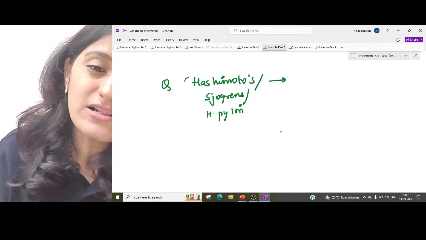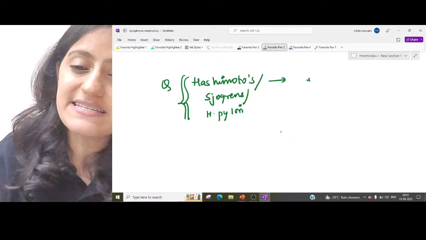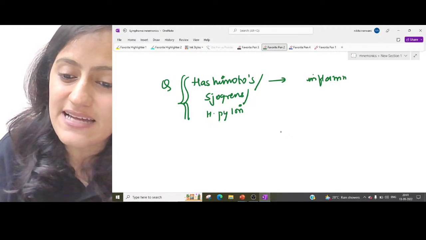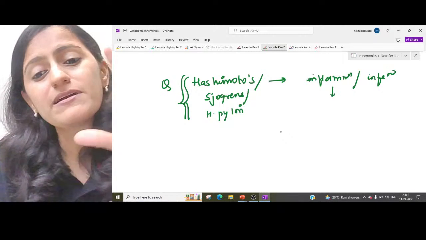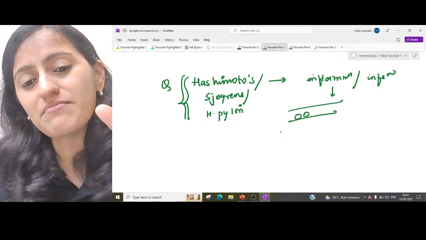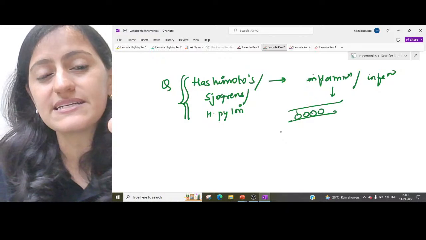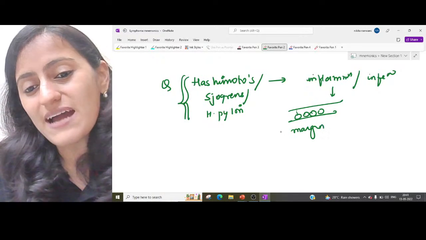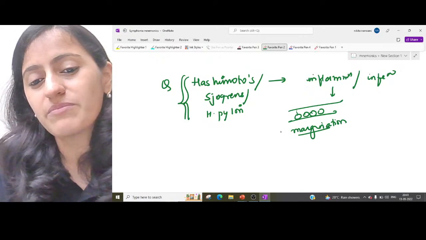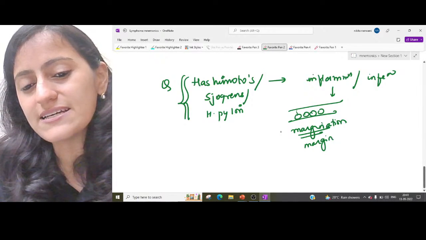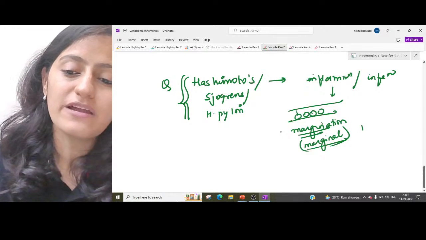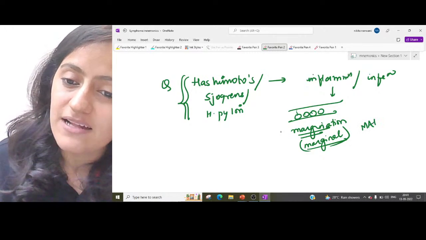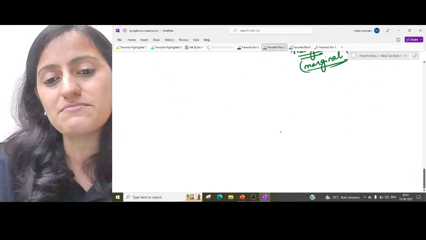So remember all these inflammatory or infective lesions, basically the sites where we have inflammation or infection. Remember in inflammation, we have the margination of the WBCs, right? There is margination which occurs. So remember, it is margination, like that is marginal zone lymphoma. The extranodal one is called MALT, basically maltoma.